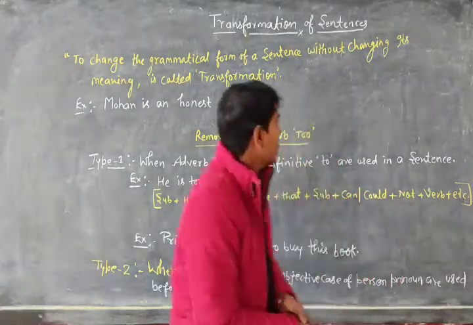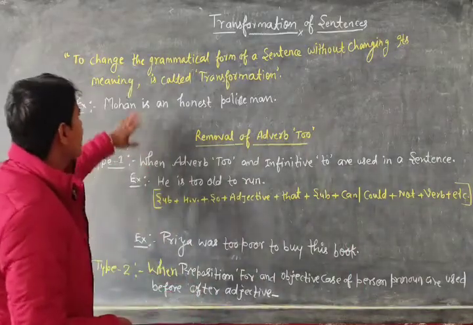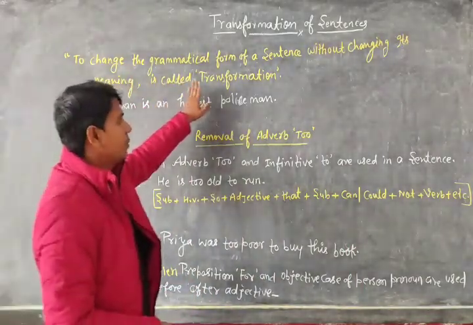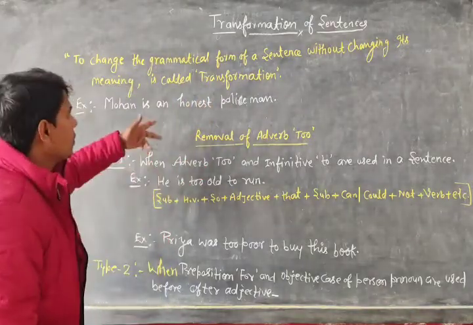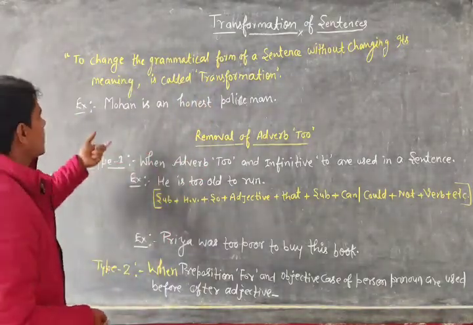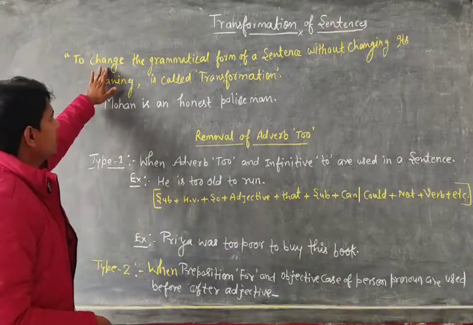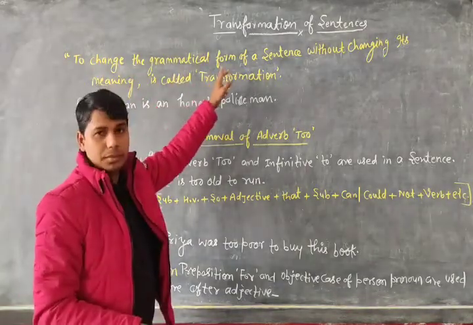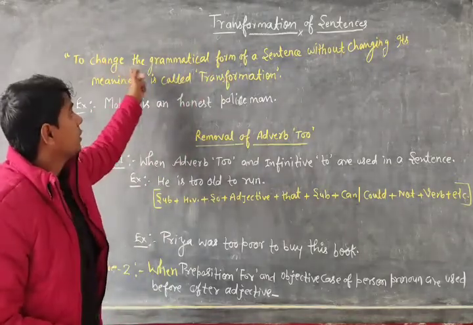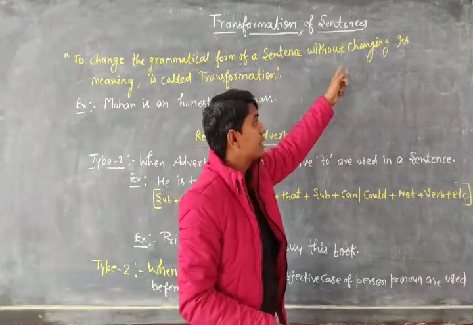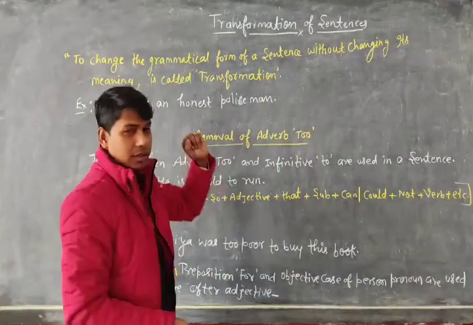As you can see, I have mentioned the definition of transformation in yellow color. Transformation means to change the grammatical form of a sentence without changing its meaning.